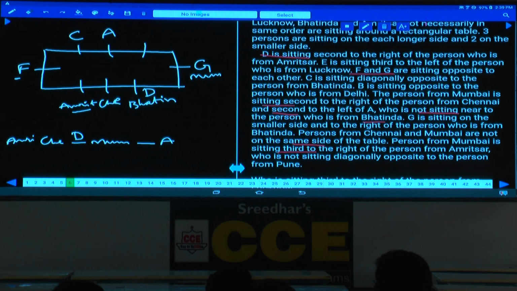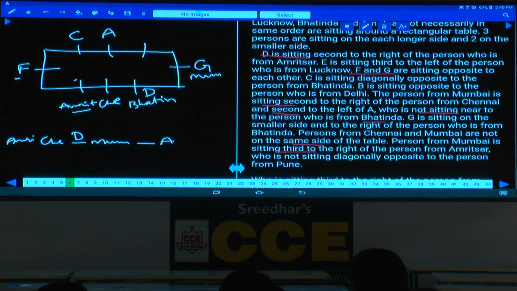Can Amritsar be C? If you take Amritsar, F is Chennai, the next one is D, the next one is Mumbai, and the next one is blank. A and G are at the same place, which is also not possible. Next, if A is Amritsar, the next one is Chennai, and D and F are at the same place, which is not possible. Hence, how many possibilities do we have?